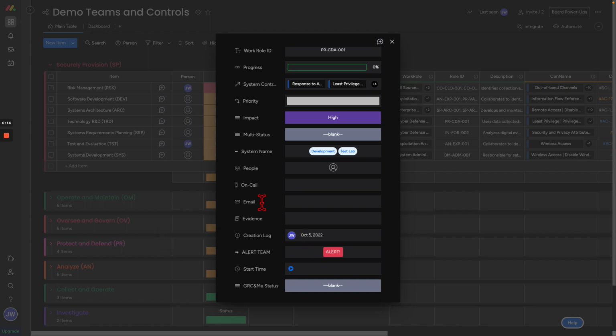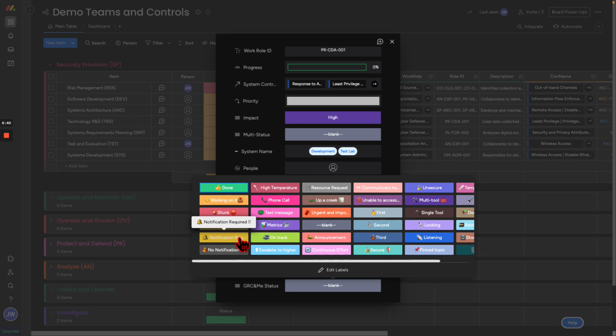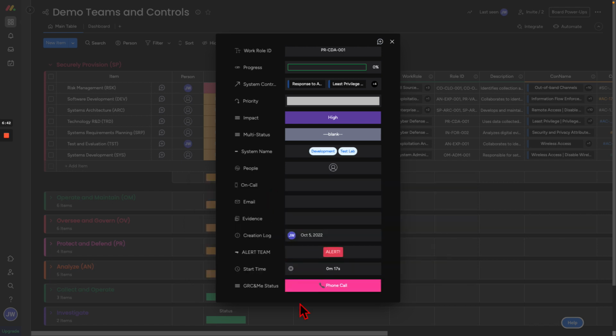And then we have the creation log, right? We see when this was made. We can send an alert to the team if this were really important, something we're going on and we need to alert them. And this builds our incident response, right? So we can do our start time and we can send our alert. Now, you won't see it on this screen, but in Slack, a notification has been sent pertaining to a high impact event with development and test lab. And then our status here is we need a phone call, right? So somebody else will be able to see this and say, wow, somebody needs a phone call. Let me give a call.